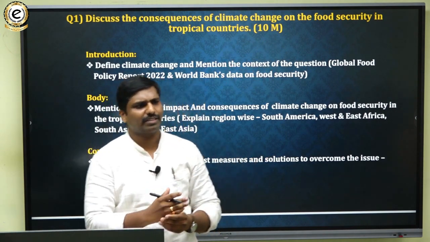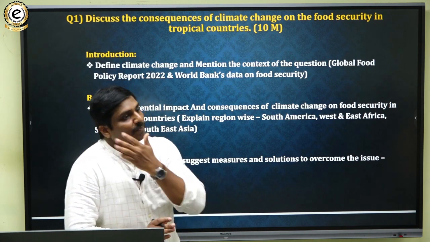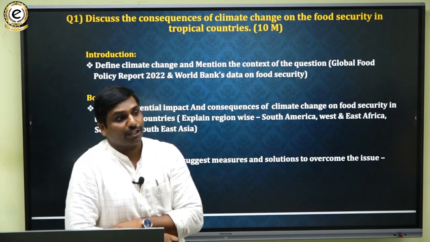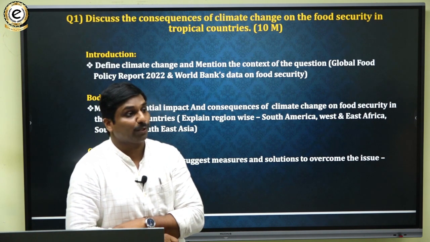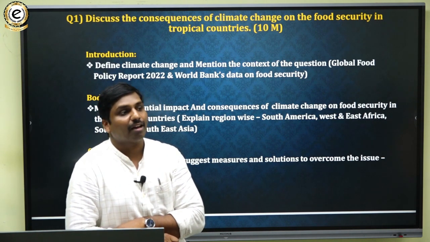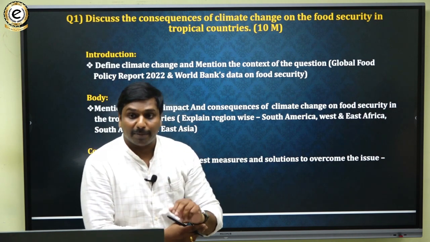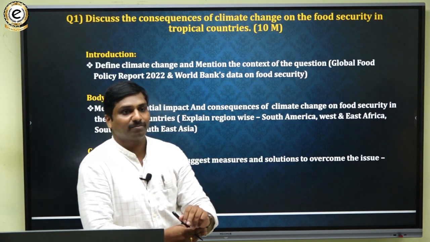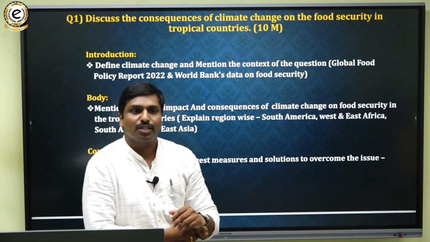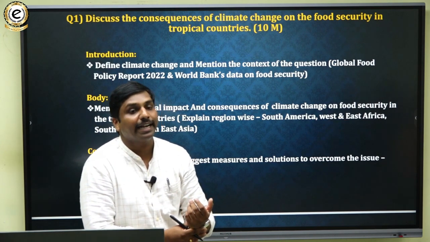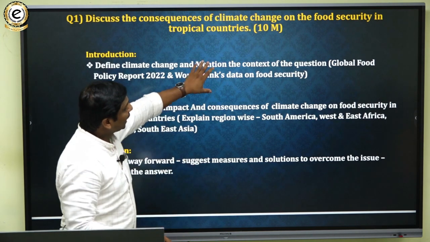There are a lot of measures. We have to reduce global warming and adapt by UNFCCC's targets. We have to keep pace with reducing carbon emissions and carbon footprints.